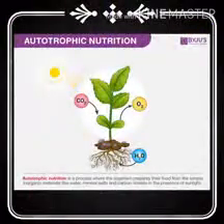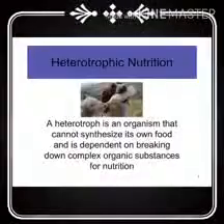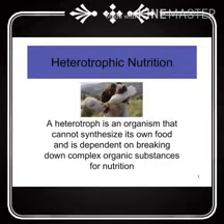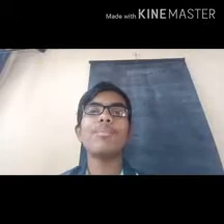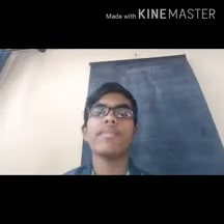See here, there are two types of nutrition: autotrophic nutrition and heterotrophic nutrition. Autotrophic means those which can prepare their own food, for example plants. Heterotrophic means those which cannot prepare their own food and depend on others. So nutrition in plants and nutrition in human beings are very important topics in the topic of nutrition.